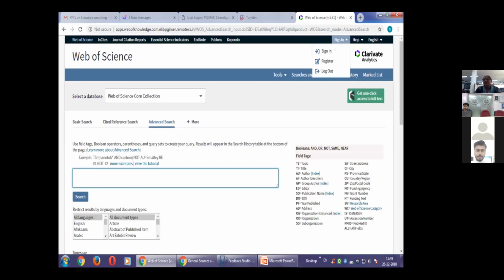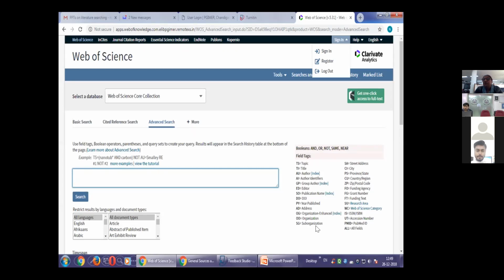So, Web of Science, I've just tried to show you the interface. You need to register on it. Once you register, you need to sign in. Then you can conduct your searches. In advanced search, while conducting your advanced searches, you need to attach two or three terms together by making use of Boolean operators. And what are the Boolean operators? AND, OR, NOT, SAME, NEAR. If you look on the right here, you can see the Booleans. And you have the field tags.